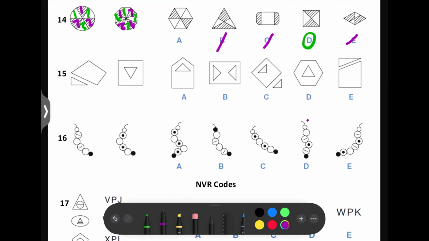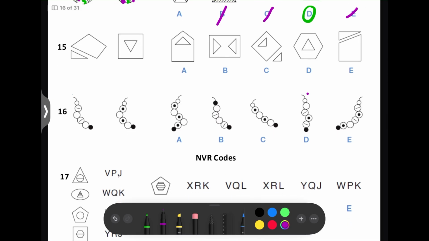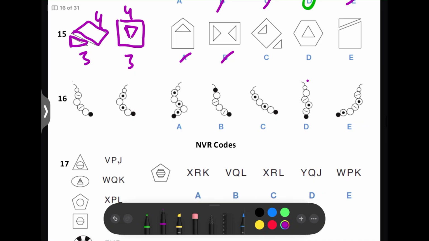Next question, we've got 2 shapes. We've got a 4-sided and a 3-sided. So we know we've got to have a 4-sided and a 3-sided. So we can rule out A because we've got a pentagon, which is 5-sided. We can rule out B because there's 3 shapes when there should only be 2. Same reason we can rule out C. We can rule out D because we've got a hexagon, which is 6-sided. So the answer's got to be E. We've got the 3-sided and the 4-sided.